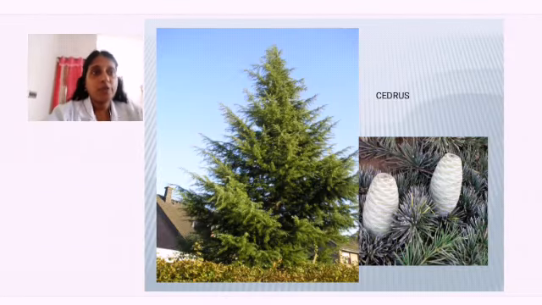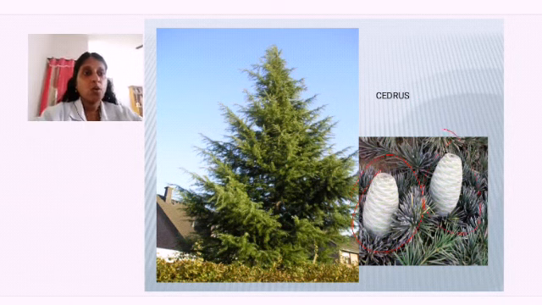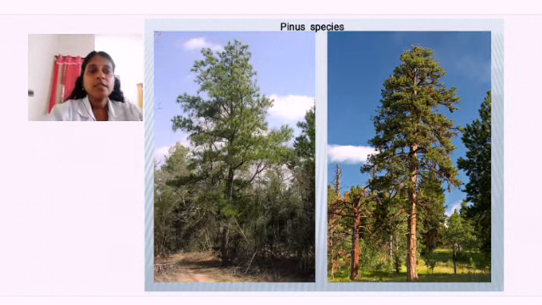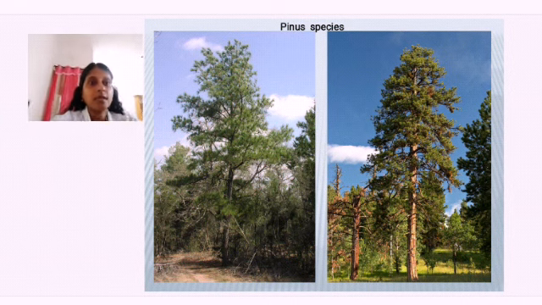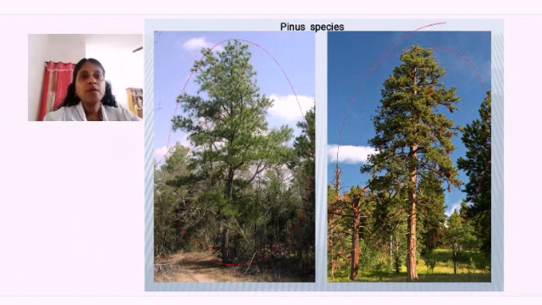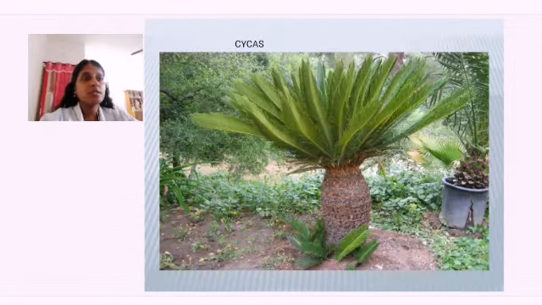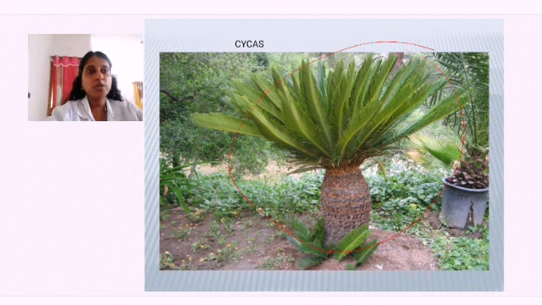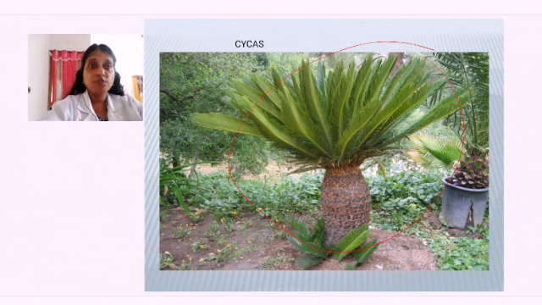Cedrus, this plant you can find, this is the cone which the Cedrus is having, somewhat needle like leaves they have. This is Pinus, again a gymnospermic plant. And thereafter this is Cycas, a gymnospermic plant. We would have seen mostly for ornamental purposes, they used to grow these plants for outdoor as well as indoor decoration purpose. They used to use these plants, right?